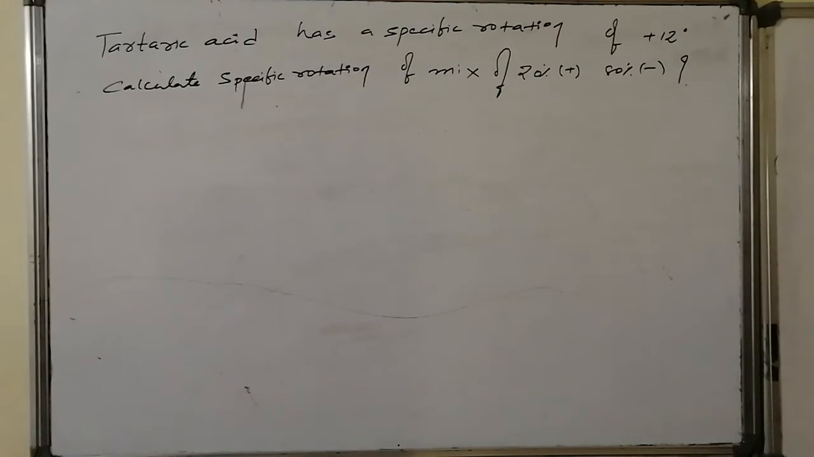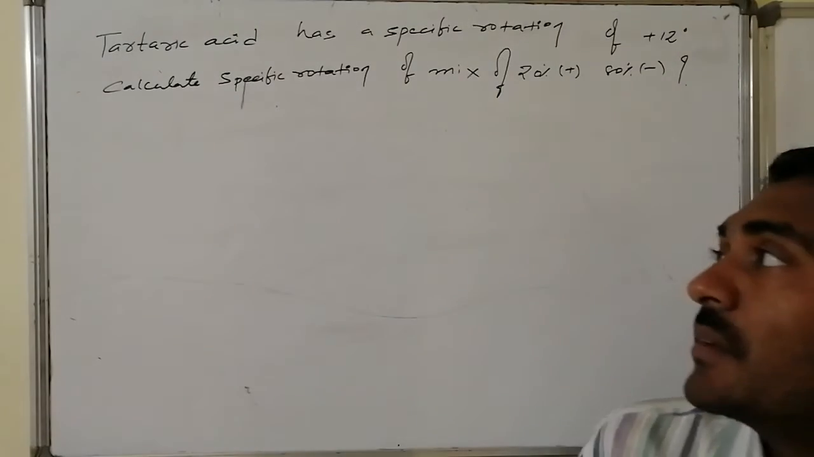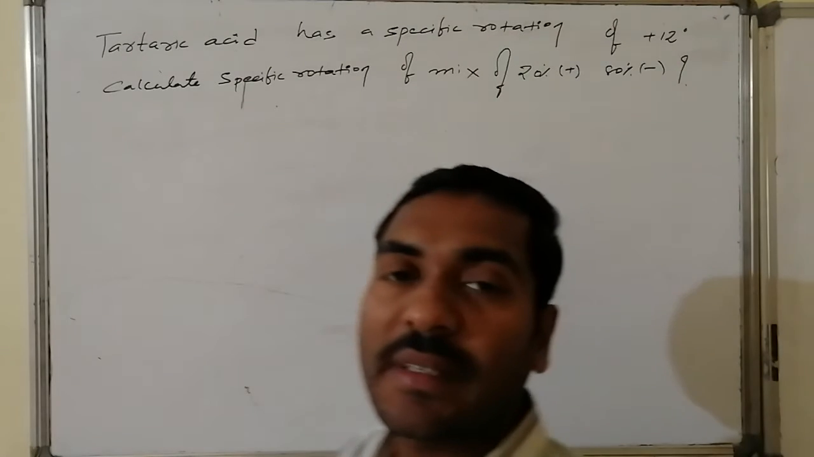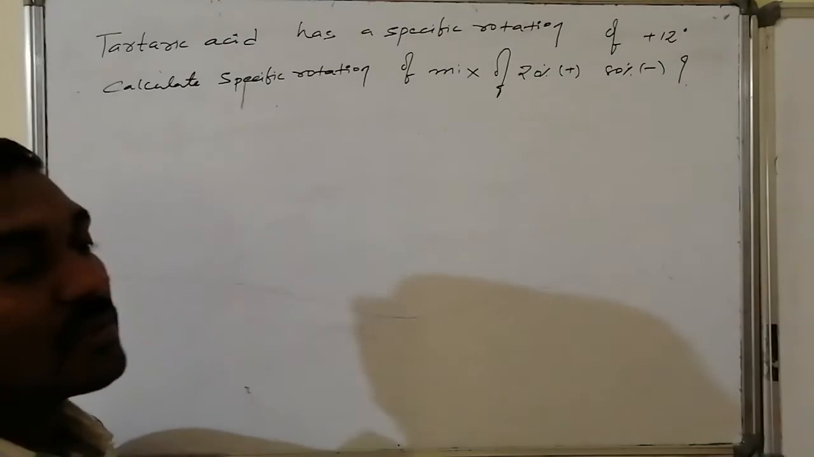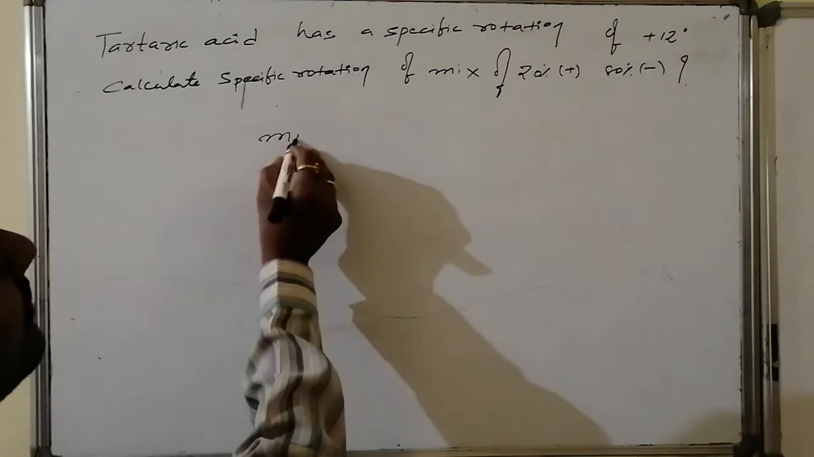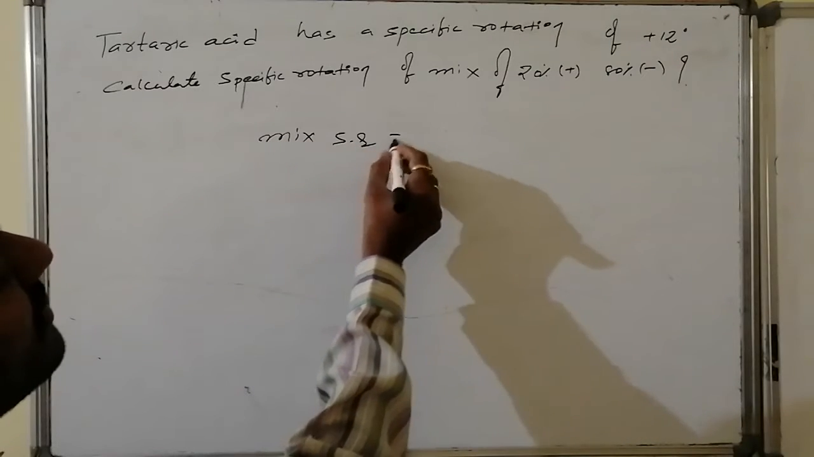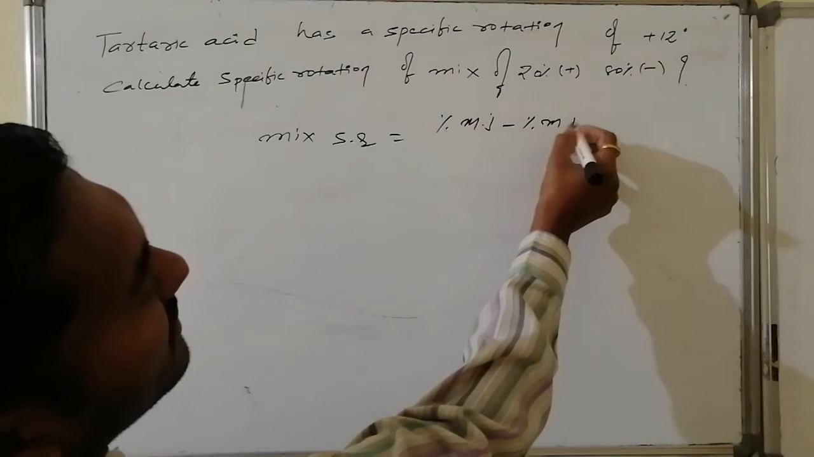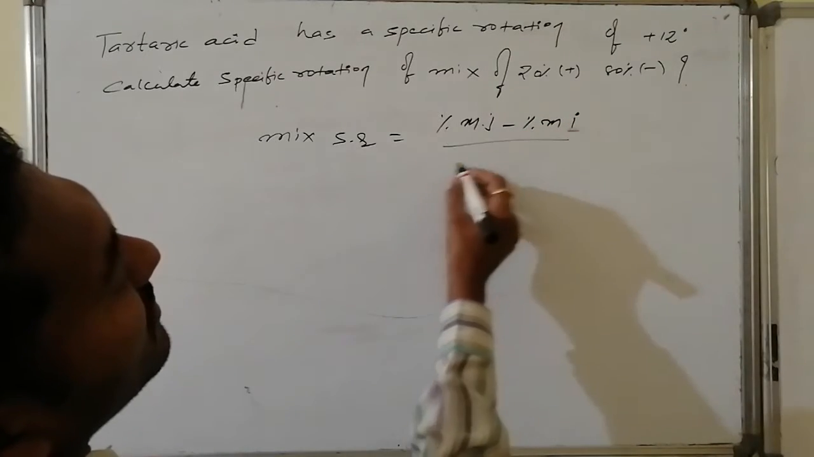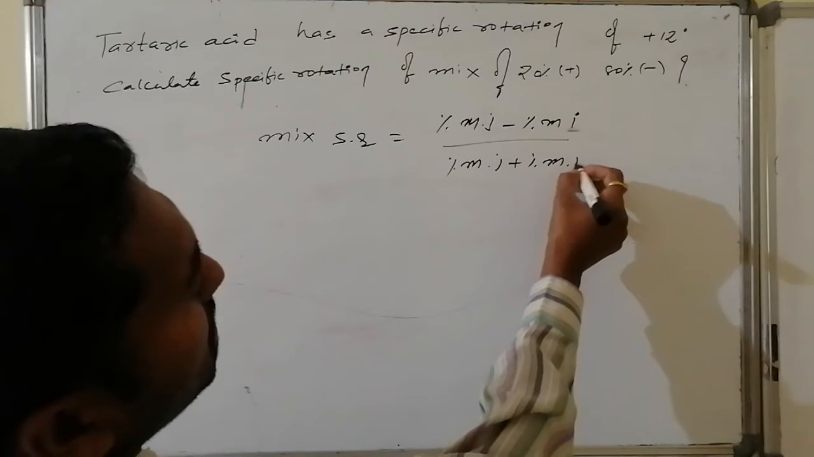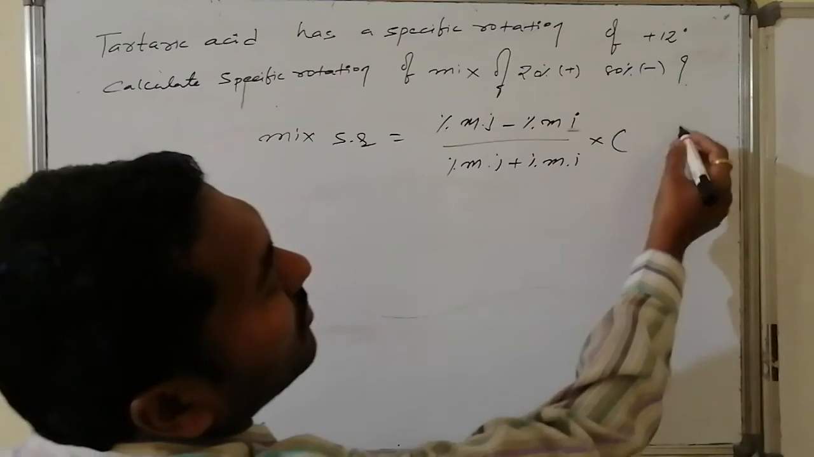Tartaric acid has a specific rotation of plus 12 degrees. Calculate the specific rotation of a mixture in which 20% of the plus component and 80% of the minus component are present. Therefore, the specific rotation of the mixture can be given by the percentage of major minus percentage of minor, divided by the percentage of major plus minor, into the major component's specific rotation.